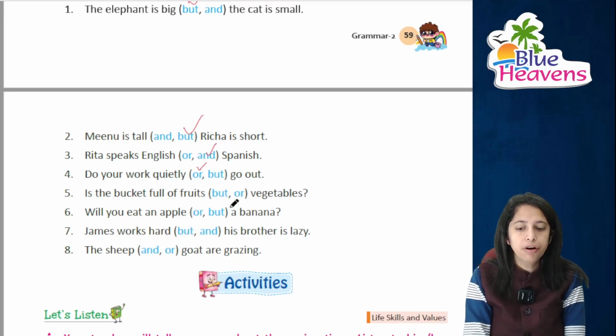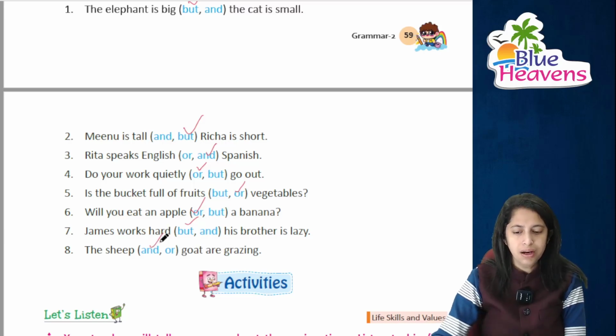Is this bucket full of fruits dash vegetables? क्या इसमें fruits हैं या फिर vegetables हैं? Will you eat an apple dash banana? Will you eat an apple or a banana? कि आप apple खाएंगे या फिर banana. James works hard dash his brother is lazy, but his brother is lazy. The sheep dash goat are grazing. The sheep and goat are grazing, right?